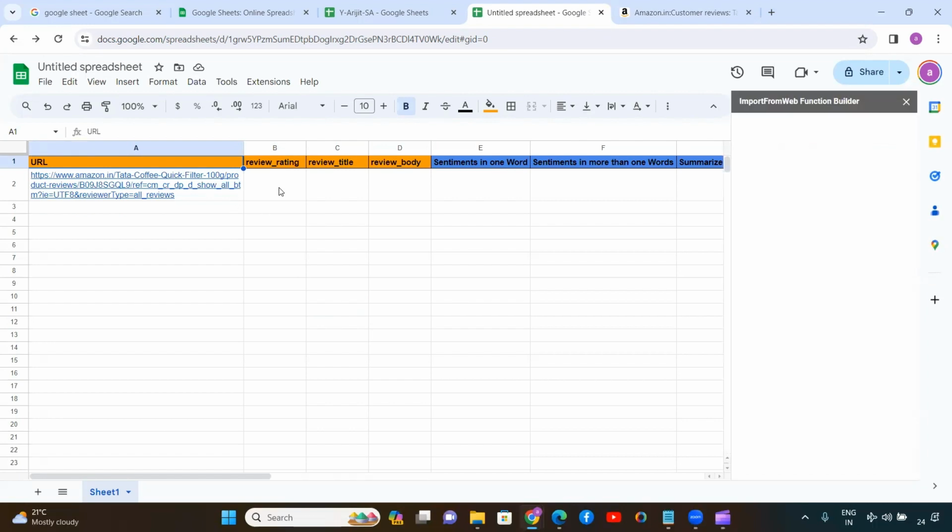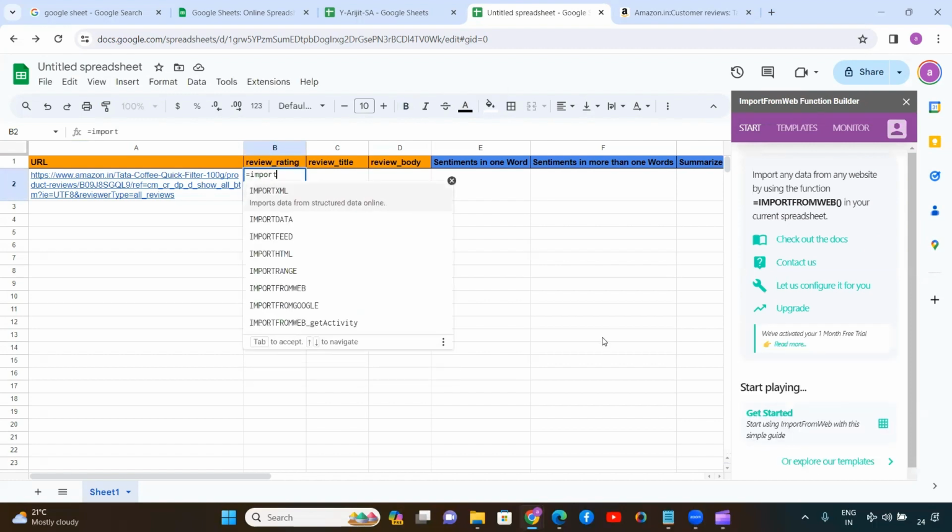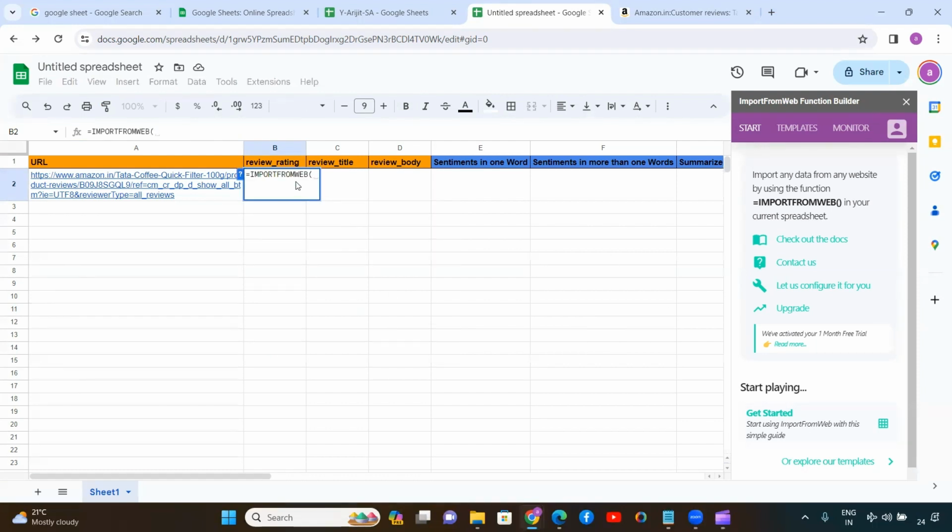Now what I will do, here I will mention import from web, then select the URL in A2, then mention all these three columns. What we are going to bring from the web, from this Amazon URL, is the review rating, the review title, and the review body. I have selected B1 to D1, you can see in the formula bar. I am just closing this and hit enter.